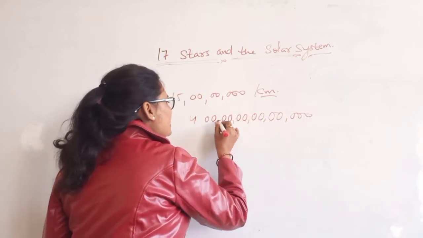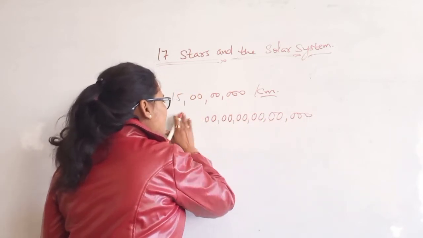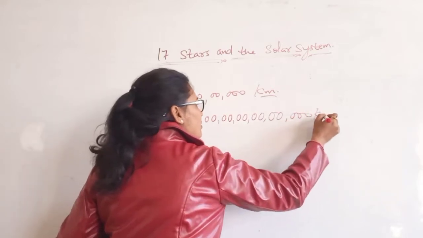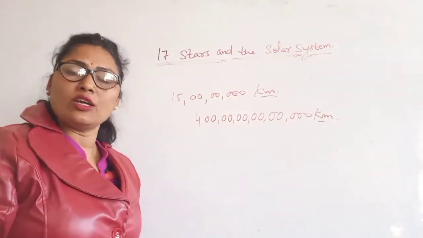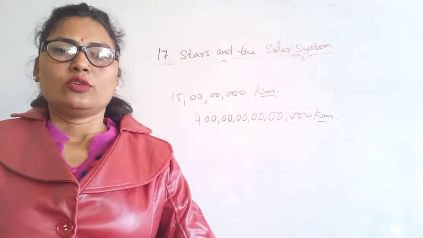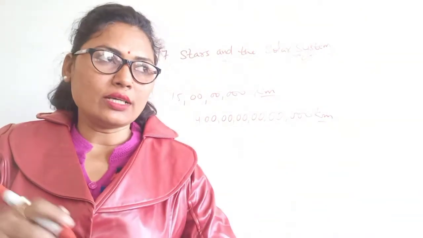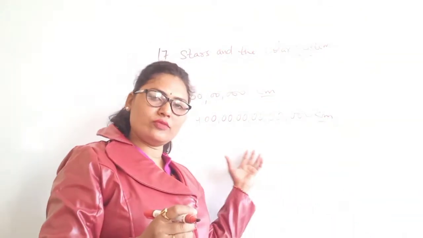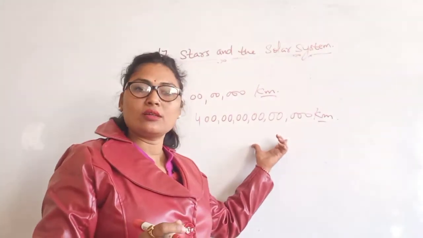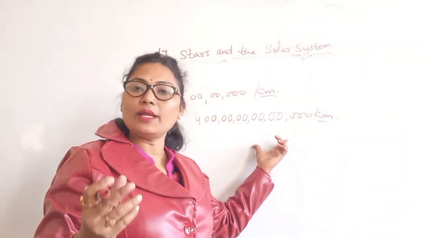So this much distance will be there in kilometers. It is also very complex for you, and you cannot learn this. The distance is very huge and will be very complex for you.